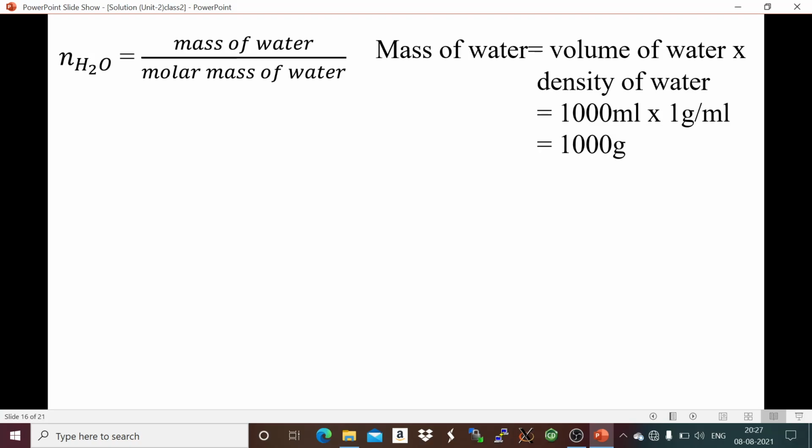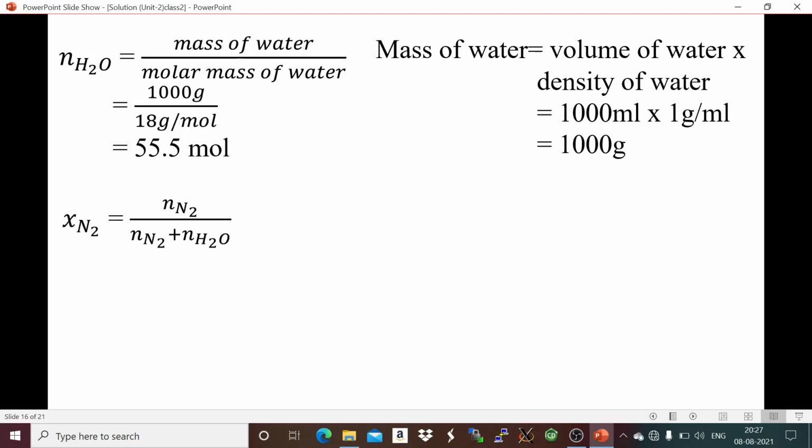So the mass of water is 1000 gram. So 1000, the mass of water, divided by molar mass 18, gives 55.5 mole in 1 liter. Okay, so the mole fraction of nitrogen is the number of moles of nitrogen divided by the number of moles of nitrogen plus the number of moles of water.